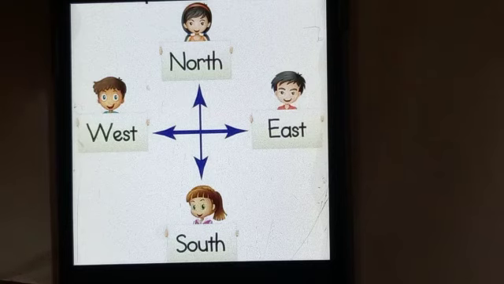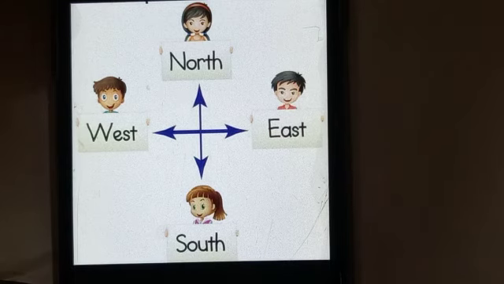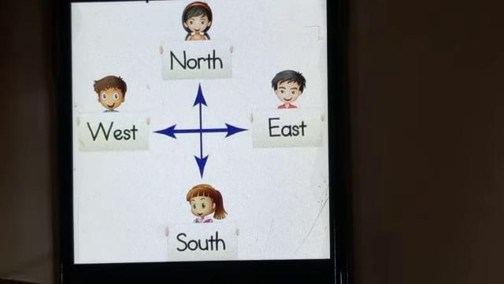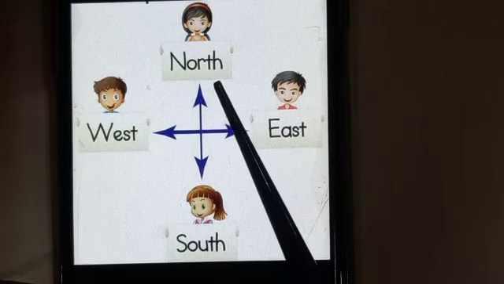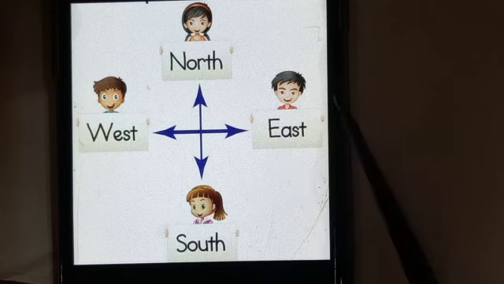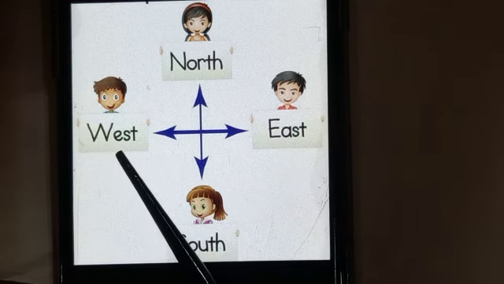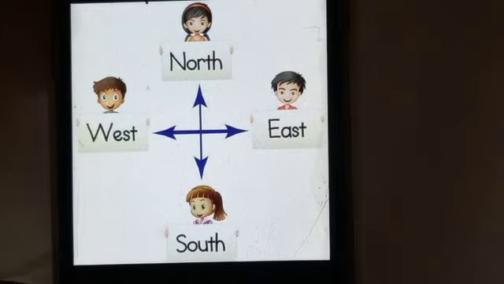Once again, on the top we have north, in the bottom south, right side east, left side west. Always keep this in mind: without direction the map is incomplete.